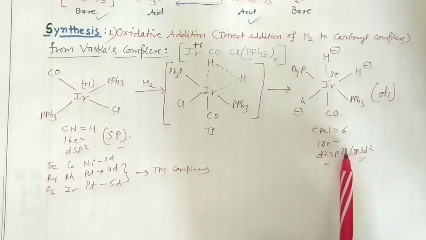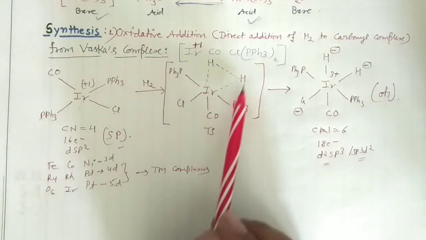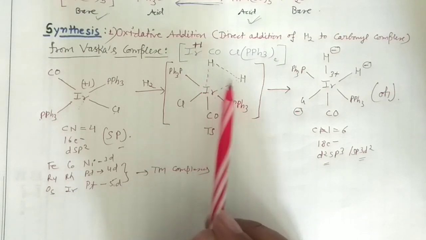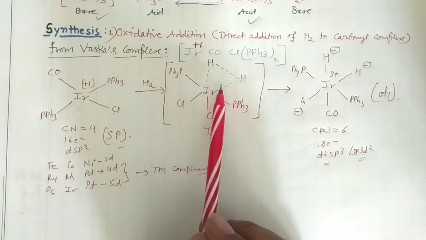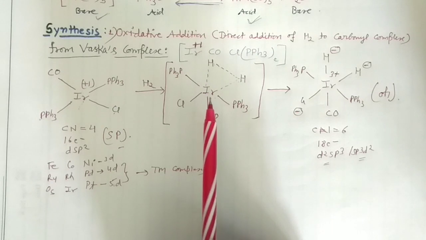So these things you should remember. It's very, very important, and it is again very important since you are forming this three-membered ring in the transition state, and for the formation of this three-membered ring, it is essential that these two hydrogens must be cis to each other.